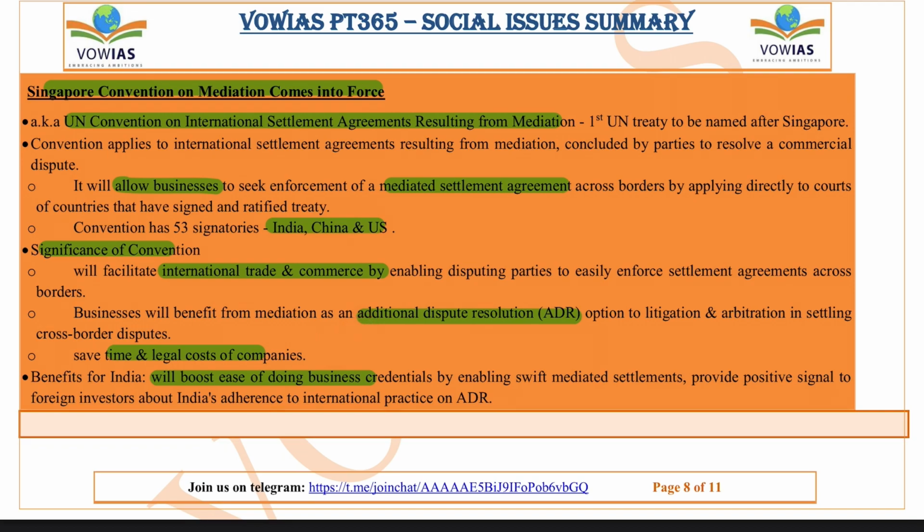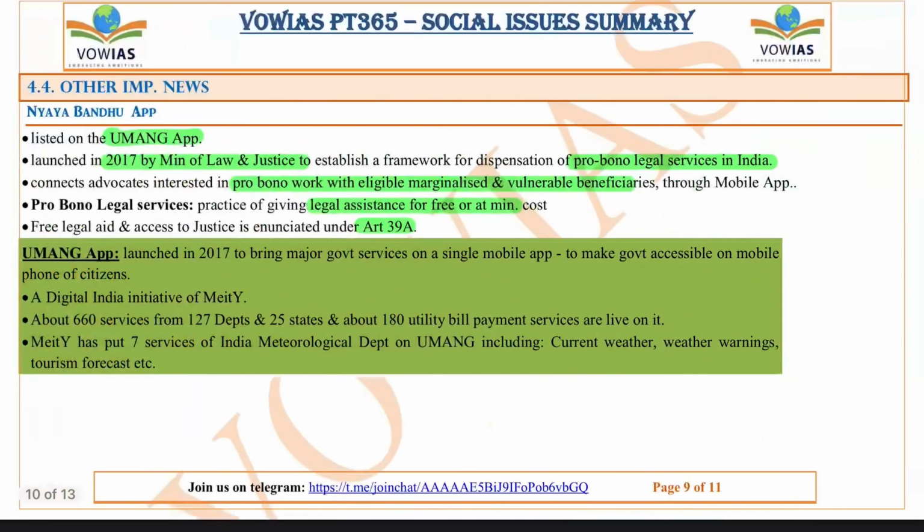And the benefits for India, if you see, it will definitely boost the ease of doing business ranking of India, and it will also provide a positive signal to foreign investors about India's adherence to international practice on alternate dispute resolution. Okay, now let's move on to the next one.